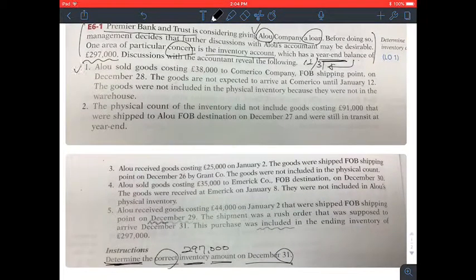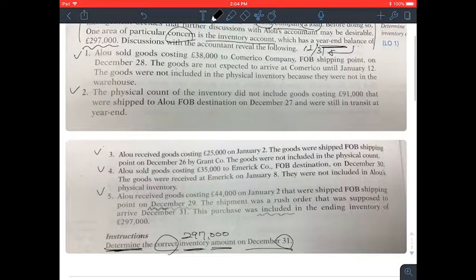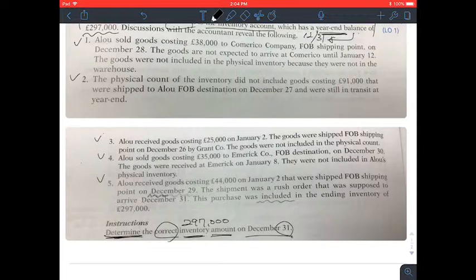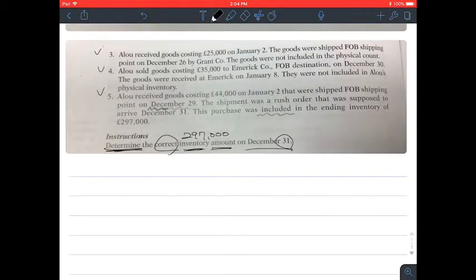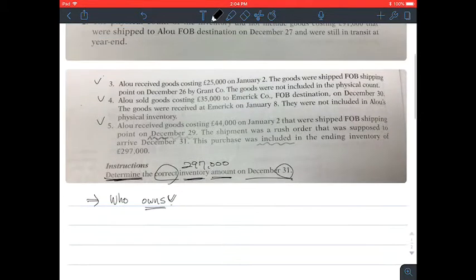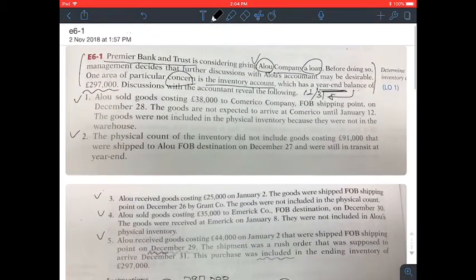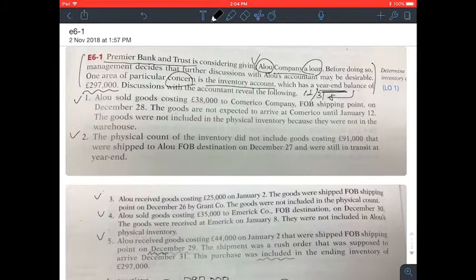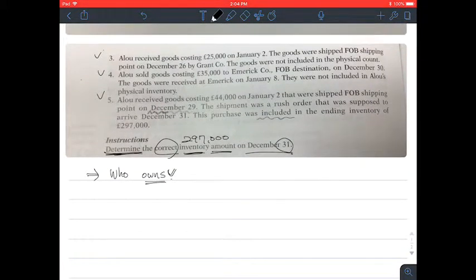So there are 5 pieces of information given. Starting from number 1, we're going to see if the amount is correct. In this question, we have to consider who has the ownership, who owns. This is our primary concern here. Who owns the inventory?